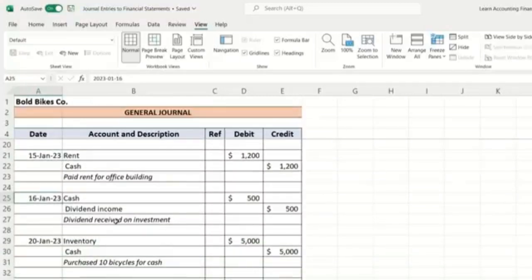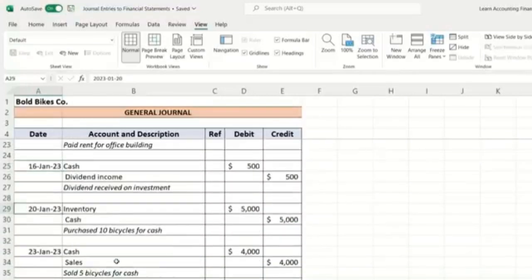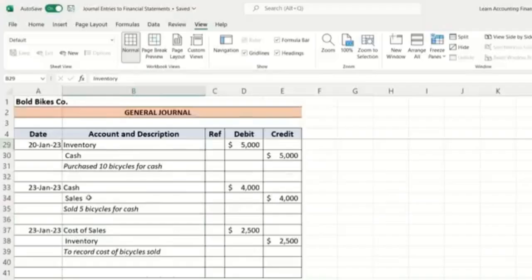On 16th, he received dividend income. On the 20th of January, there was a purchase of 10 bicycles, so it was recorded as inventory. On the 23rd of January, there was a sale of 5 bicycles, so the accountant recorded sales. And on the same day, 23rd of January, he also recorded cost of sales.